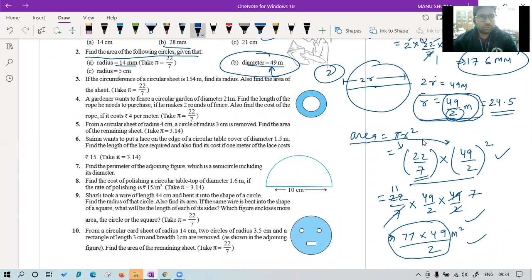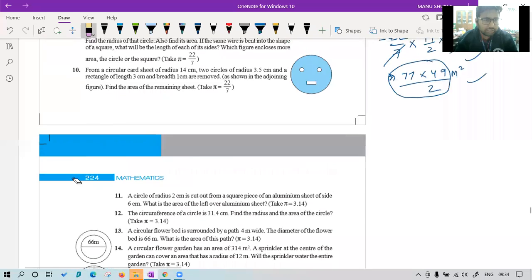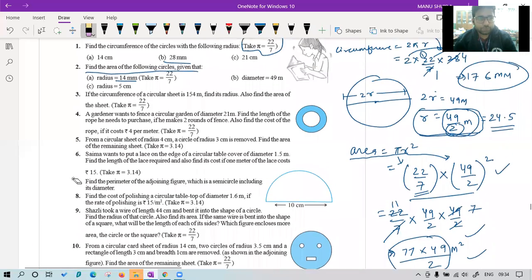Okay. Now let me do some word problems that you may face problems in. Your homework for today is till question number 6. How many questions are there in this exercise? There are 17. Then try till 9 questions. Class, try till 9 questions today.